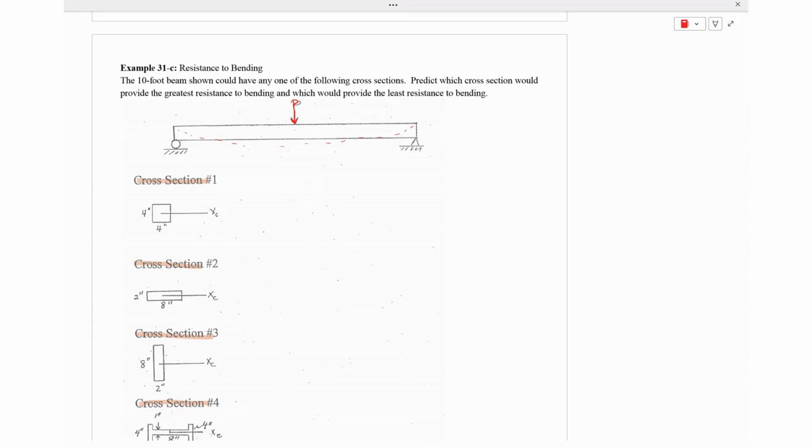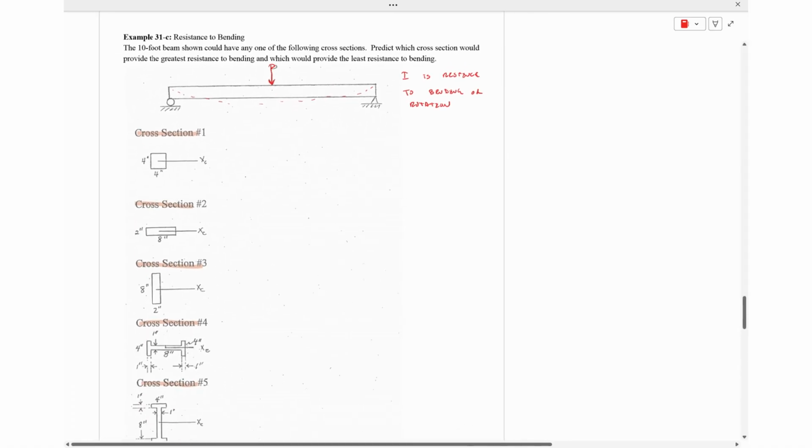But depending on the orientation of the cross section and the design of that shape, you get more or less deflection. What we've learned here is that the moment of inertia is resistance to bending or rotation. What that means about deflection is that the larger the I, the smaller the deflection. And we have a bunch of different options in here.